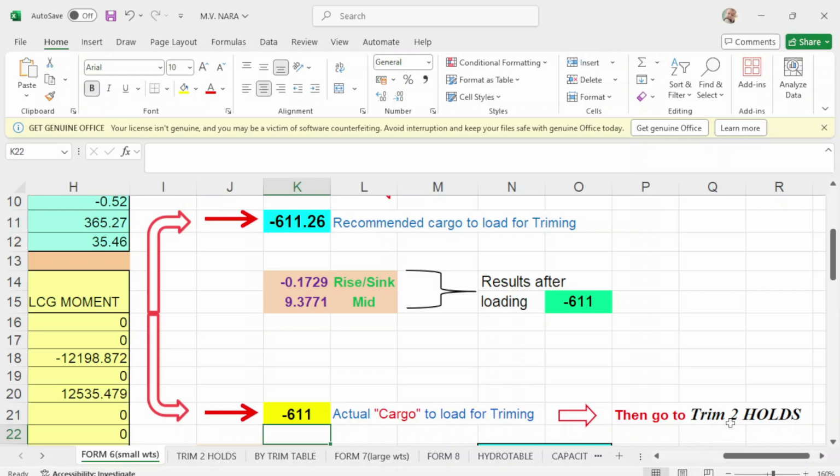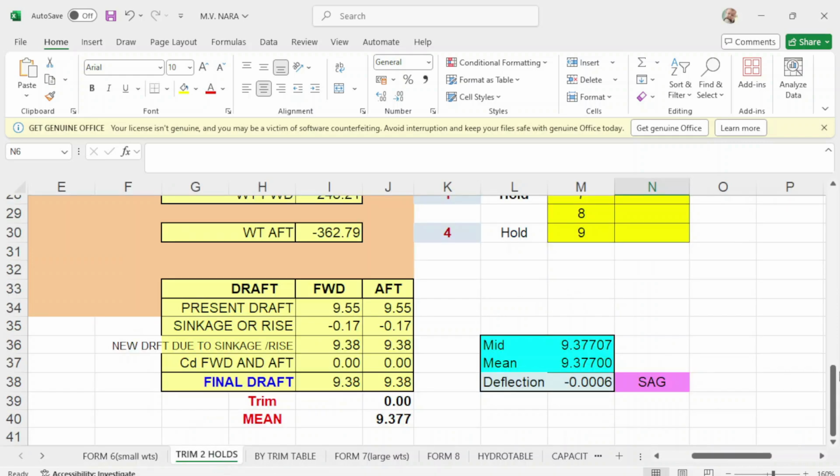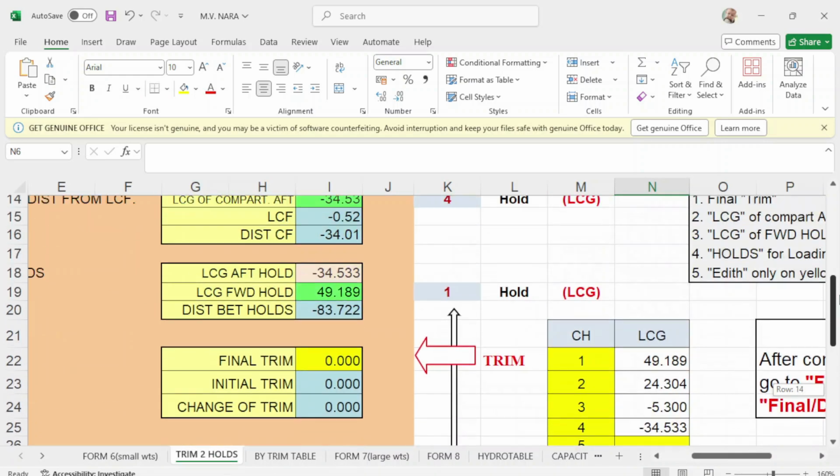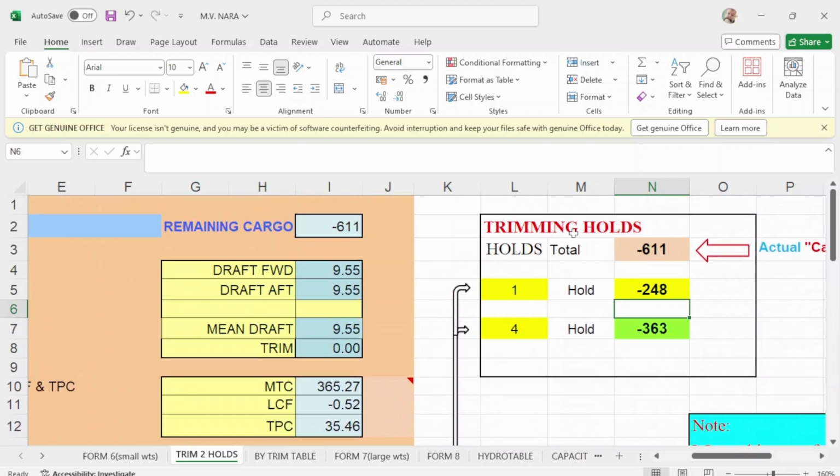Then you go to trim tool, holds. Take note of this figure. Then you will have negative 611 because it is consumption. That's why it's negative. And here you have also negative of 611. Okay, but in this case we use holds 1 and 4 because we don't know exactly which figure is being consumed.